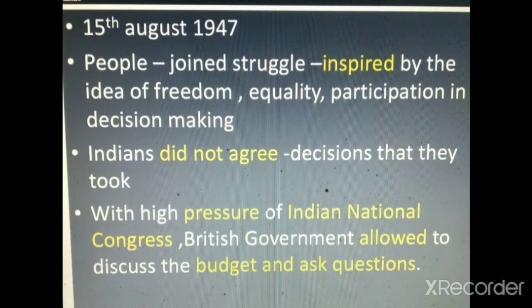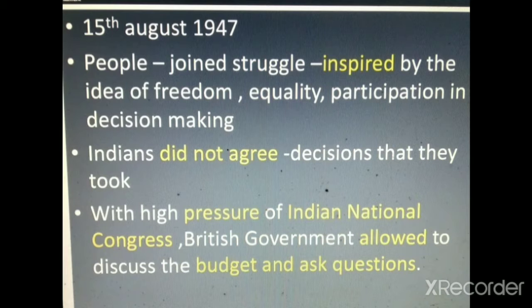All of you know that on 15th August 1947, India gained its freedom. To gain freedom was not an easy task. A large number of people joined. They had started the struggle inspired by different ideas of freedom, equality, participation, and decision making. After that, India got independence.